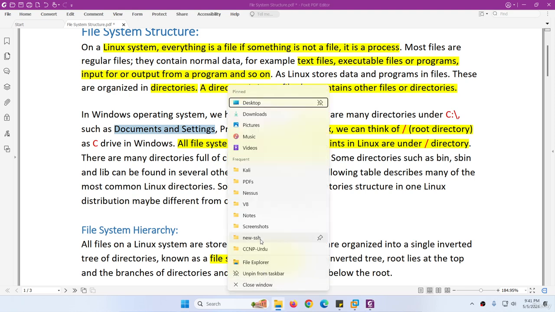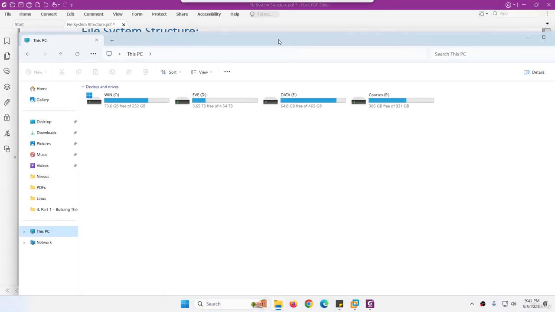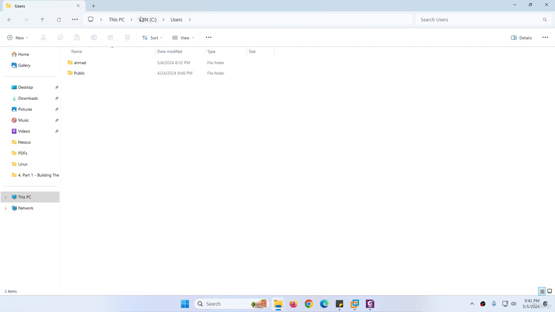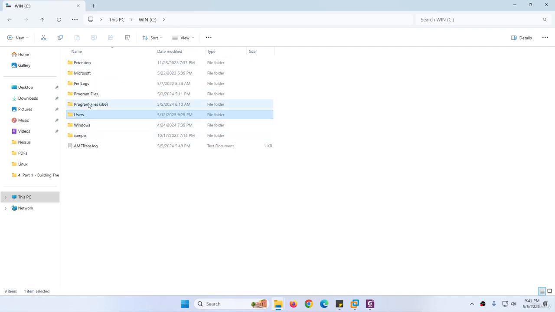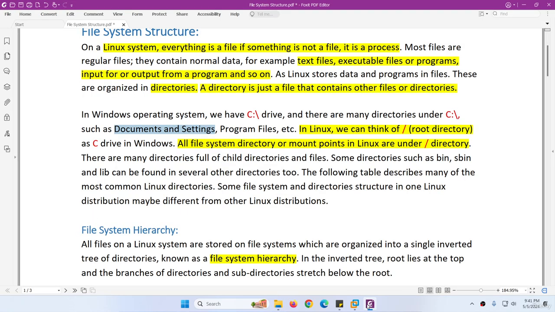If I go to File Explorer and open my C drive, you will find Windows, Users, and inside Users you will find all user folders and profiles, Program Files, Microsoft, and many other things. Inside Windows, we have other things as well. This is the Windows file system structure, and you will find the C drive and these details in every Windows.